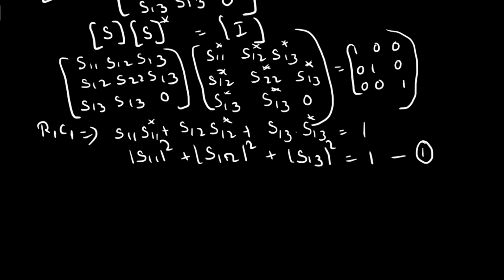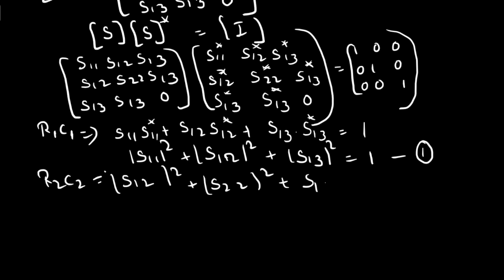Similarly we can do it for R2 and C2, and we get the same kind of expression: S12 modulus square plus S22 modulus square plus S13 modulus square equals 1, equation 2.